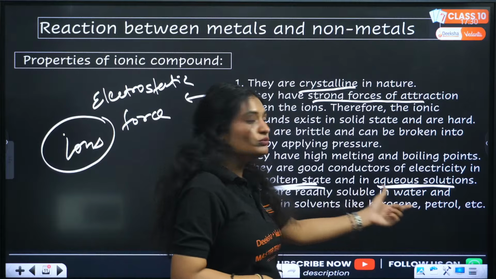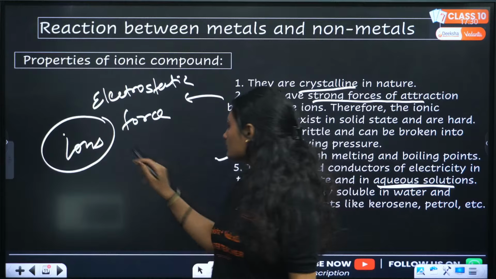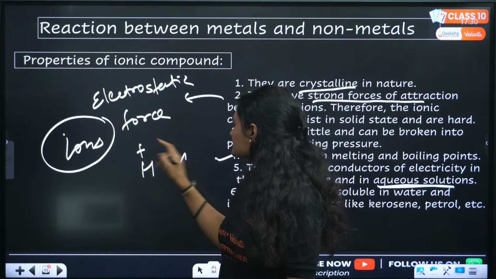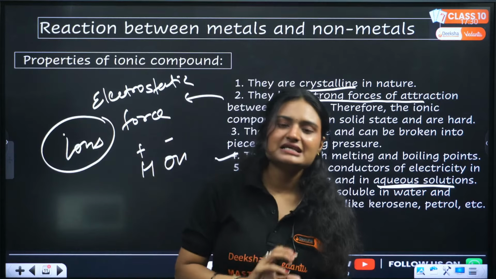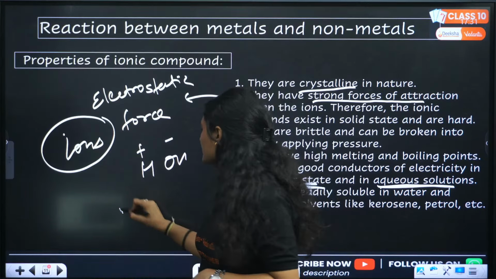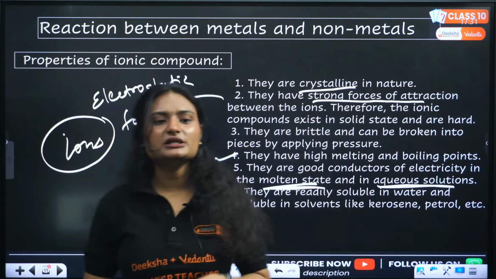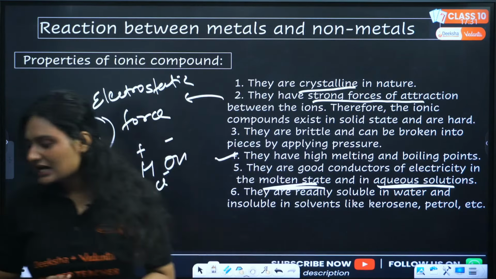They are soluble in water because water is polar like them. Polar means poles, north pole, south pole, right? Similarly, in water you have poles. One is slightly positive, and one has slight negative charge. Oxygen is more electronegative, hydrogen is less electronegative. So oxygen has a negative charge, hydrogen has a positive charge. These are poles. Clear? Ionic compounds also have poles. There is a positive ion, there is a negative ion. So like dissolves like. That's why they are soluble in polar solvents only, because they are similar in nature.